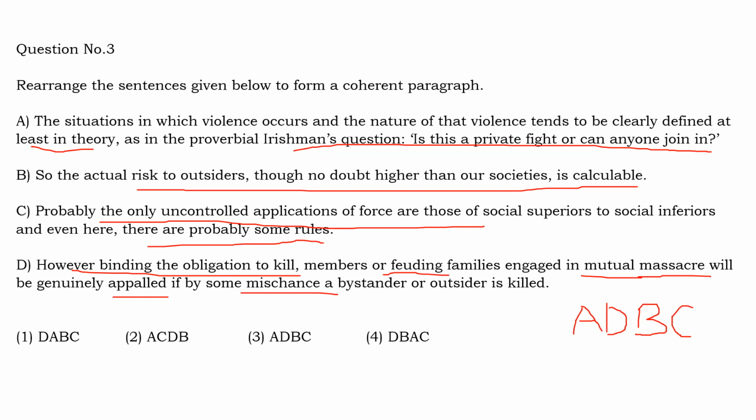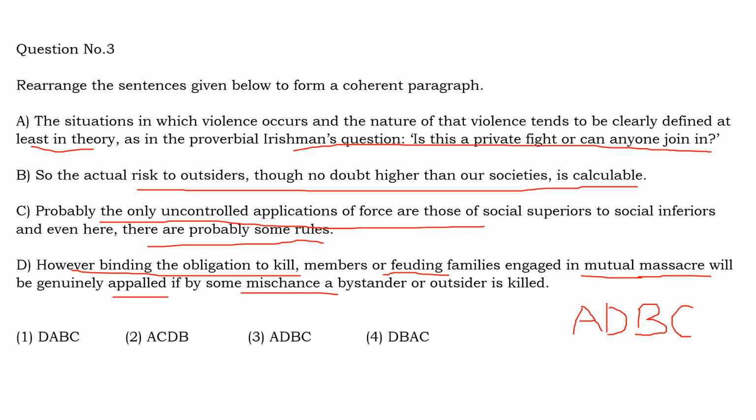So he is talking about a general idea. He's concluding the passage by talking about C, where he says that even in those cases where social superiors are applying force on social inferiors, there might not be any rules, but still there might be some rules. So this should be the sequence.